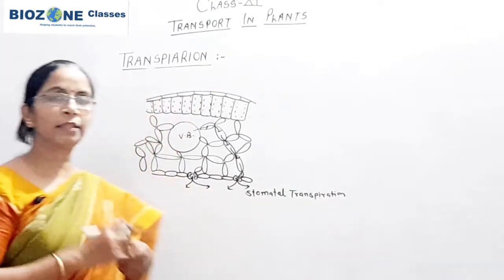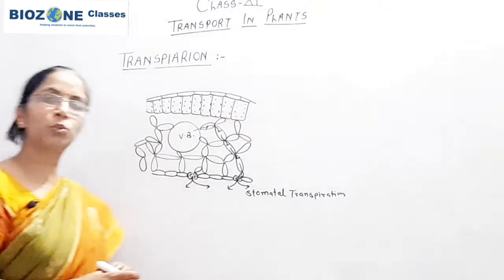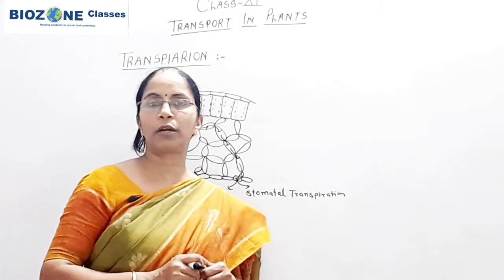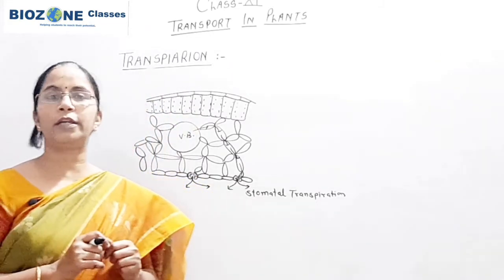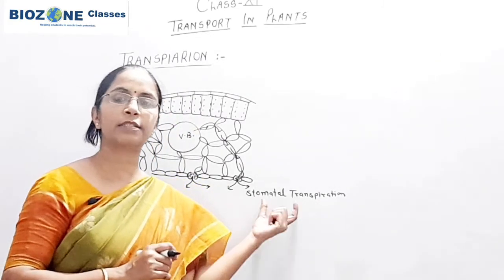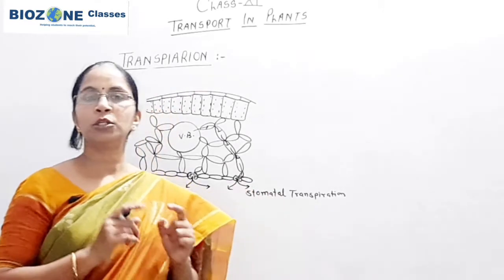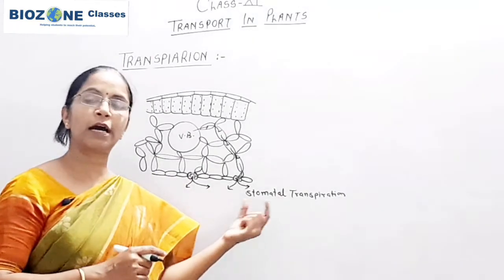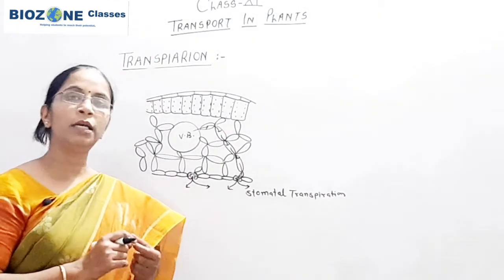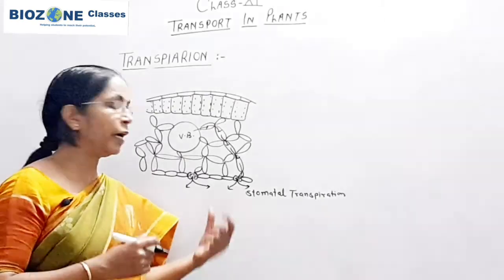Whenever transpiration takes place through the stomata, it is called stomatal transpiration. Nearly 89 to 91% of transpiration takes place through the stomata. In the majority of plants, stomata open during daytime because they are photoactive stomata. In xerophytes, stomata are scotoactive.